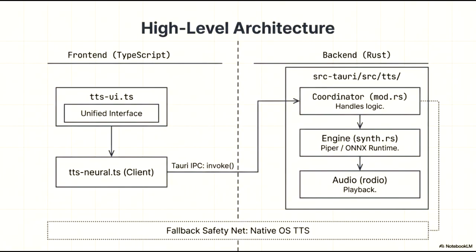To ensure constant availability, the system includes a fallback safety net that defaults to the native OS text-to-speech capabilities if the primary neural engine cannot be reached.